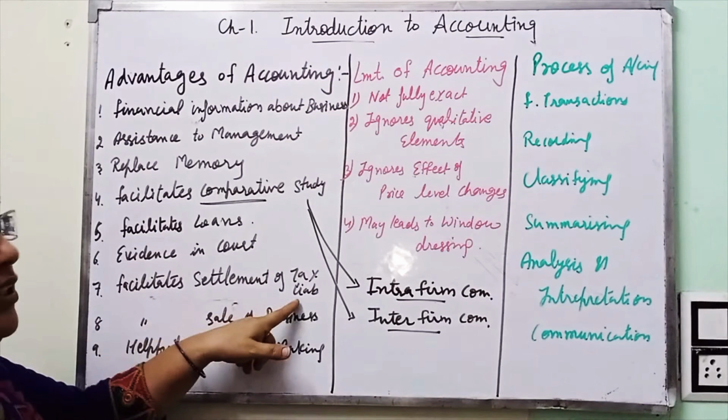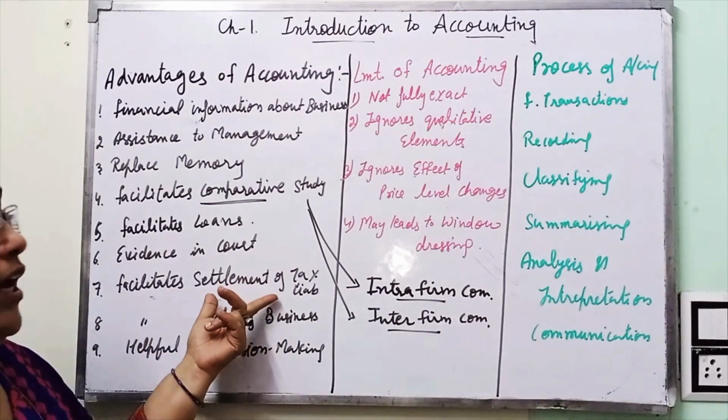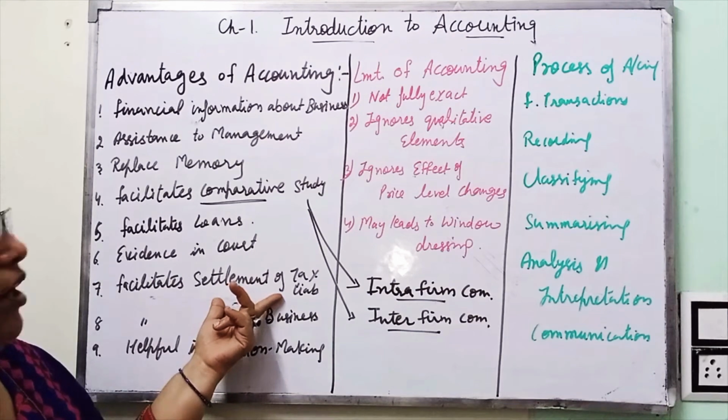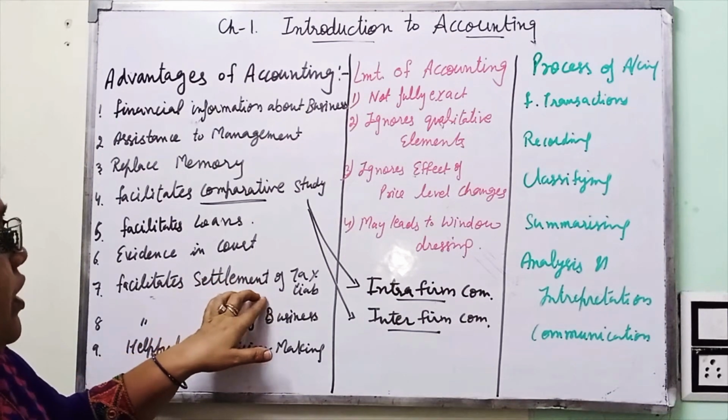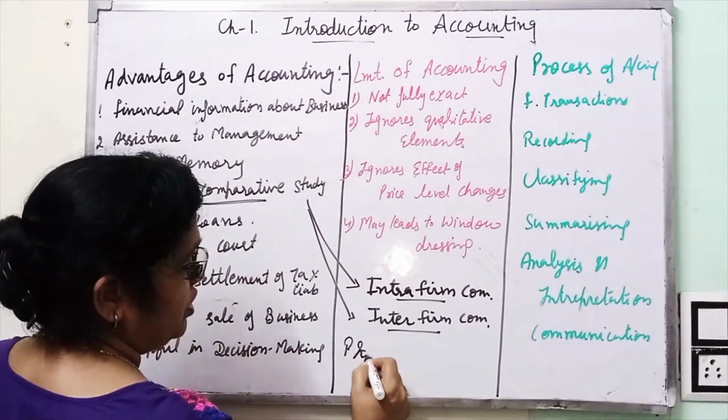Facilitate settlement of tax authorities. Tax is to be paid by the businessman on their net earnings, net profit. So the net profit of the organization can be known with the help of the profit and loss account.